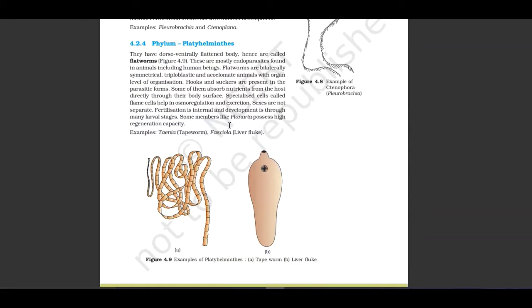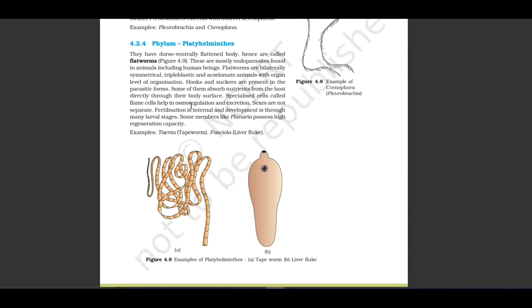Let us see the phylum Platyhelminthes. They have a dorso-ventrally flattened body, hence are called flatworms. These are mostly endoparasites found in animals including humans. Flatworms are bilaterally symmetrical, triploblastic, and acoelomate animals with organ level of organization. Hooks and suckers are present in the parasitic forms. Some of them absorb nutrients from the host directly through their body surface.